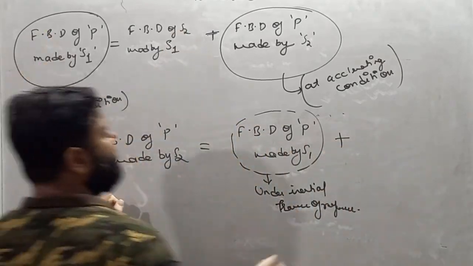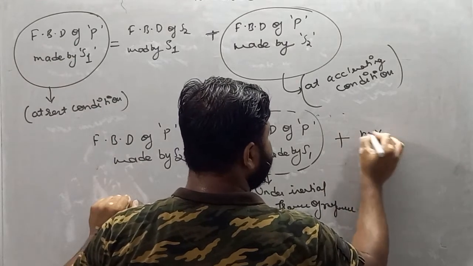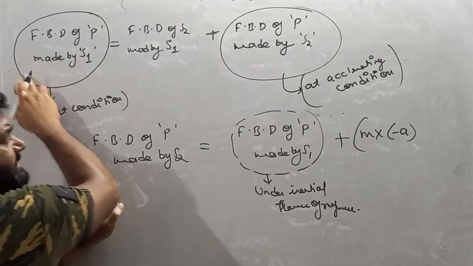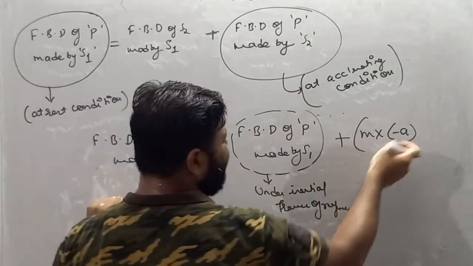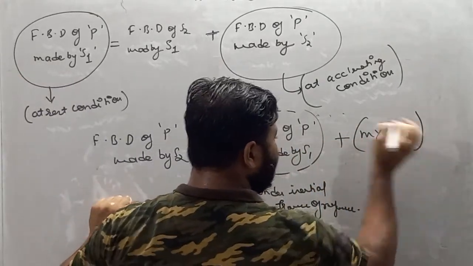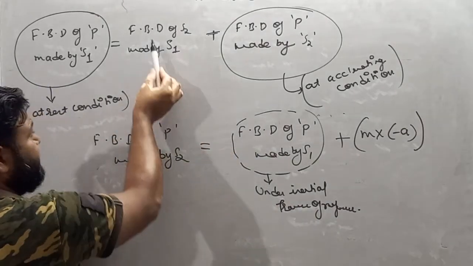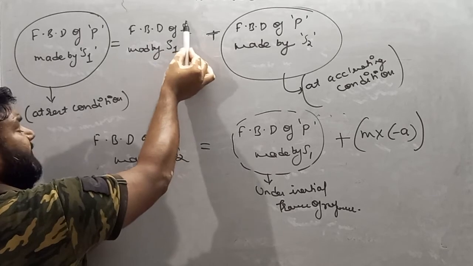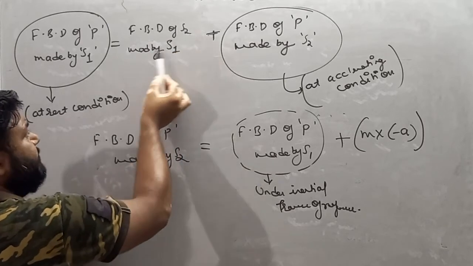Plus mass into acceleration. So mass into negative of acceleration, because if you take this to this side it becomes negative, but I'll write it in the form of plus. Now see, basically this is FBD of s2, the condition of s2 made by s1.